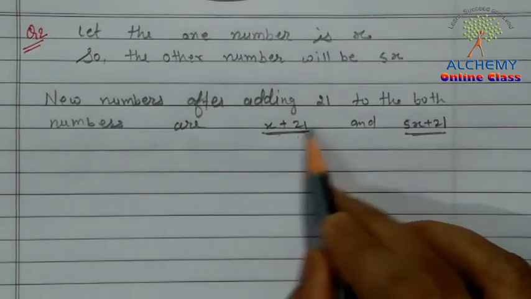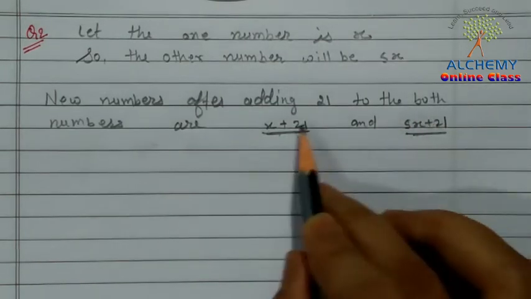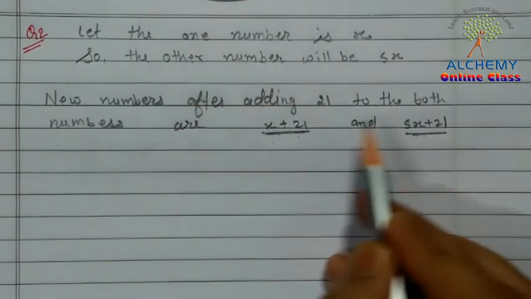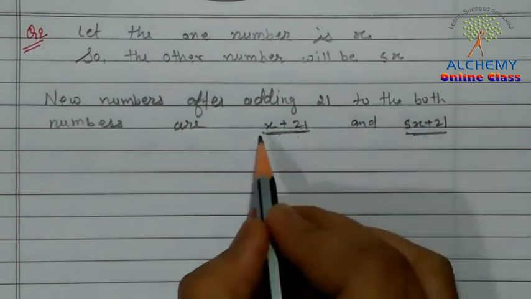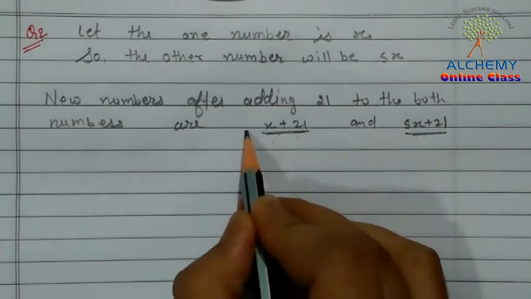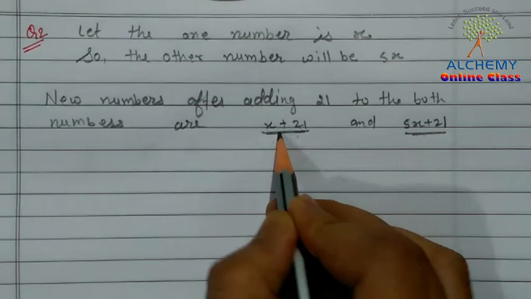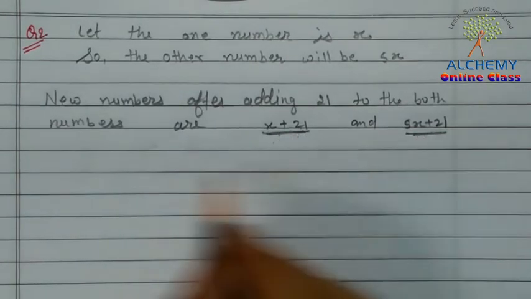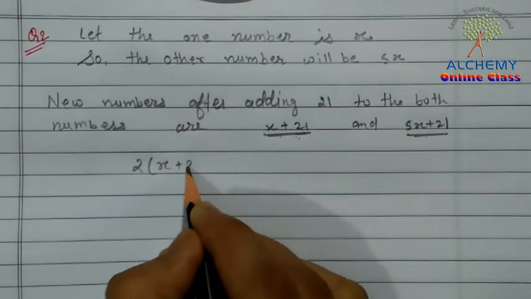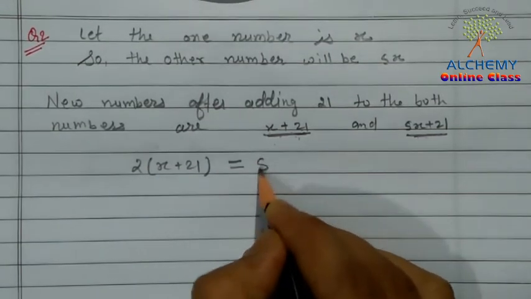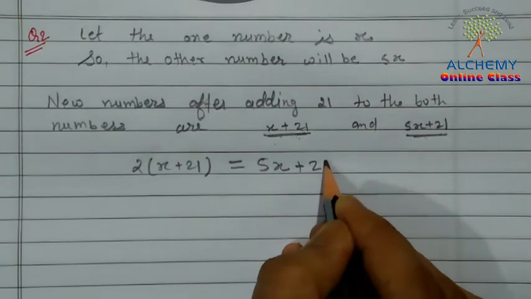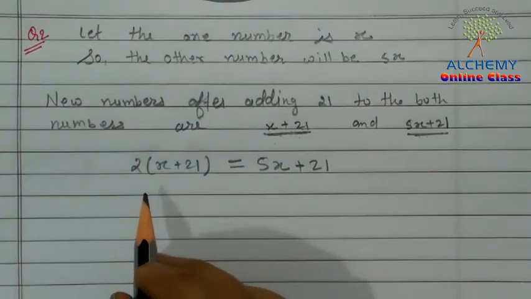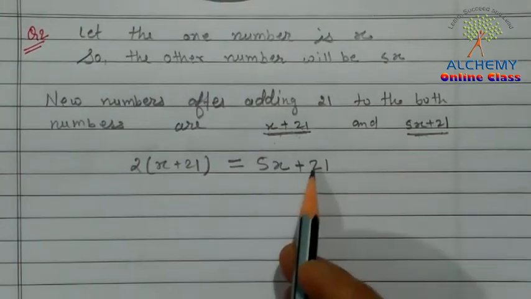Okay, so when we want to make these two numbers equal, already this number is twice of this number, so we have to multiply this number also by 2. When you multiply this number by 2, these two numbers will become equal, and we can write here 2 times (x plus 21) is equal to 5x plus 21. Now these two numbers are equal and we have formed the equation. So now let's see how we can solve this equation.